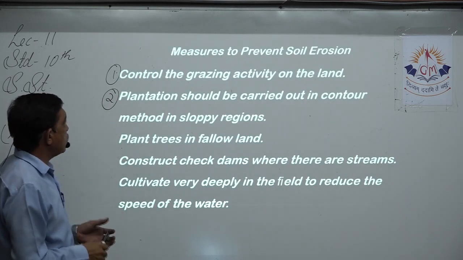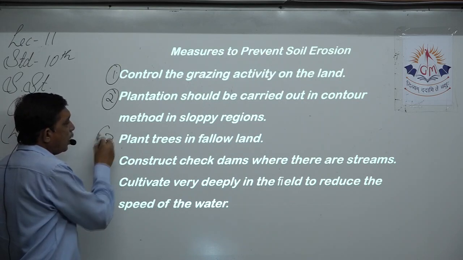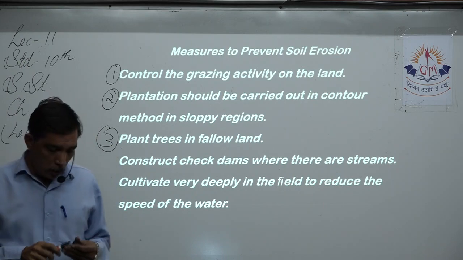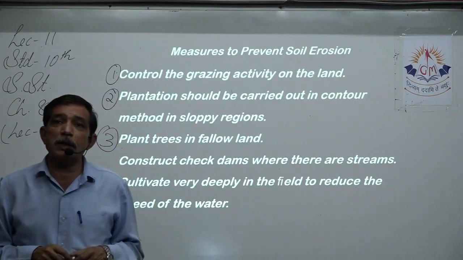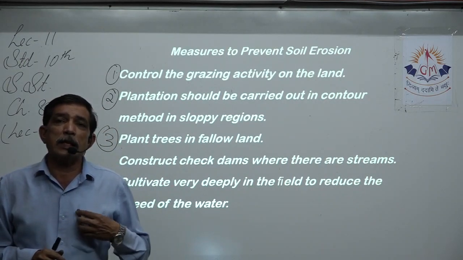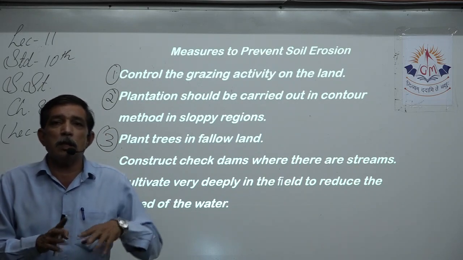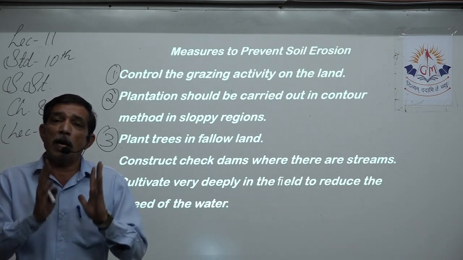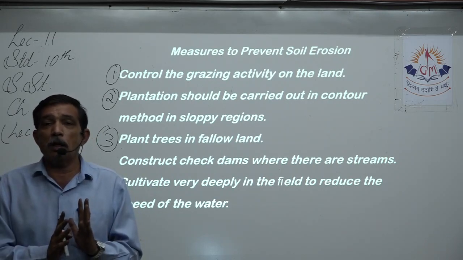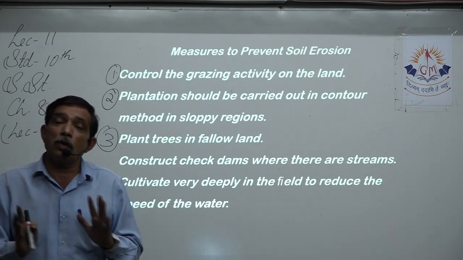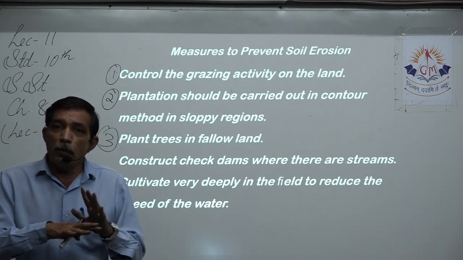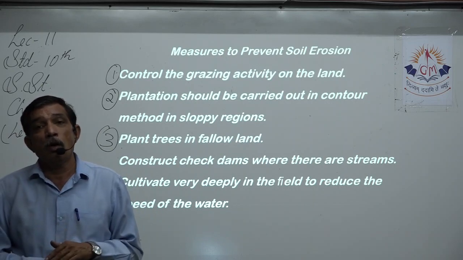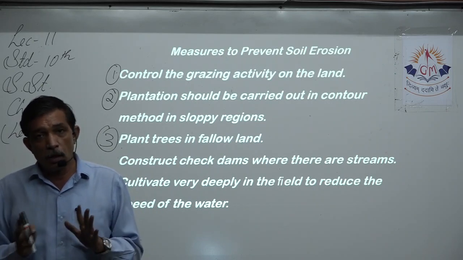Plant trees, this is the third point, plant trees in fallow land. Fallow land, for example, is a small part of land that is fertile, but right now nobody is taking any crop on it. This season nobody is taking. So what happens? The soil which should be having crop on it does not allow the wind and water to take away the topsoil. Now because no crop is there, the soil is exposed to rain and water and air.